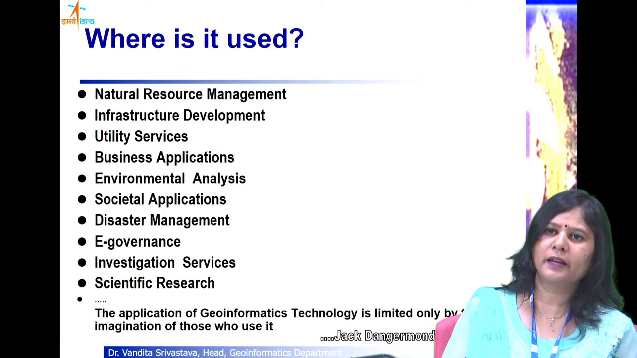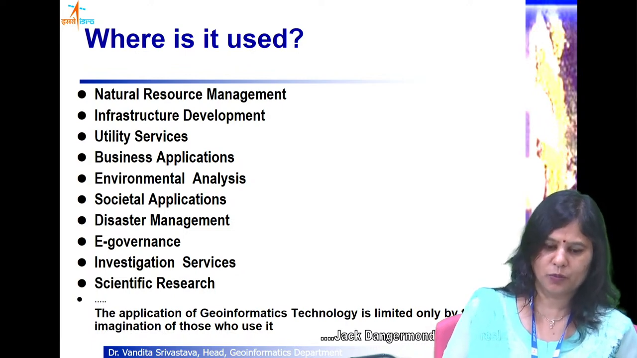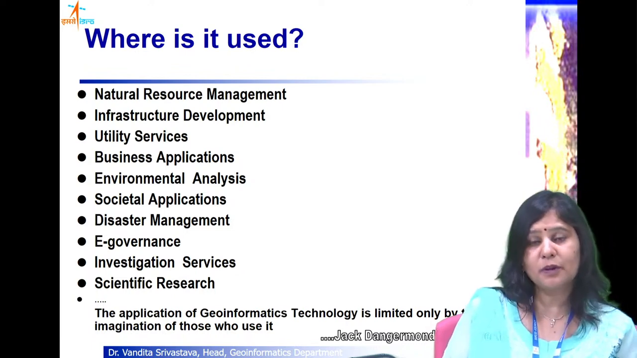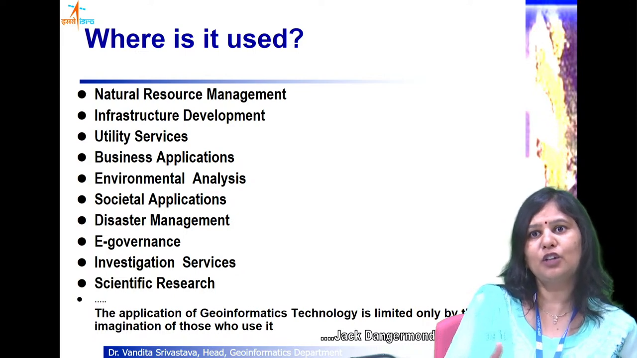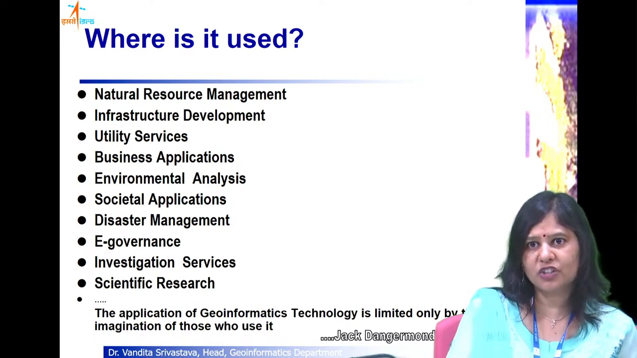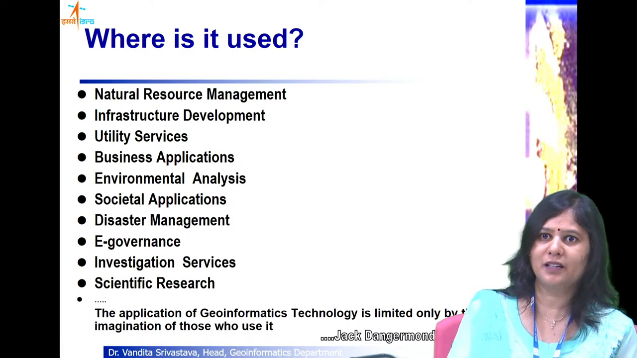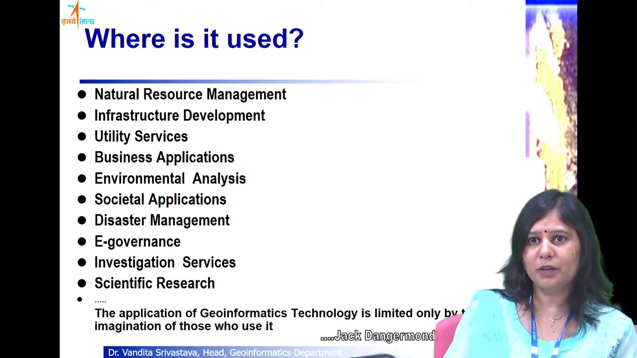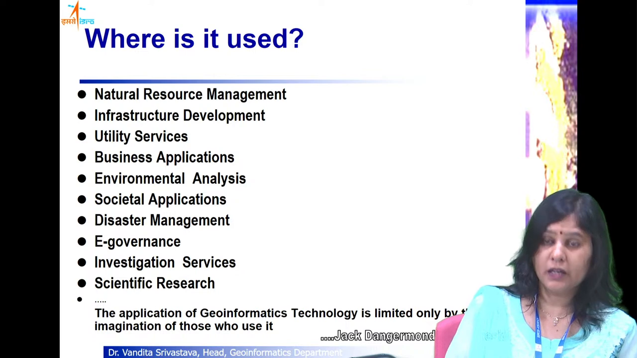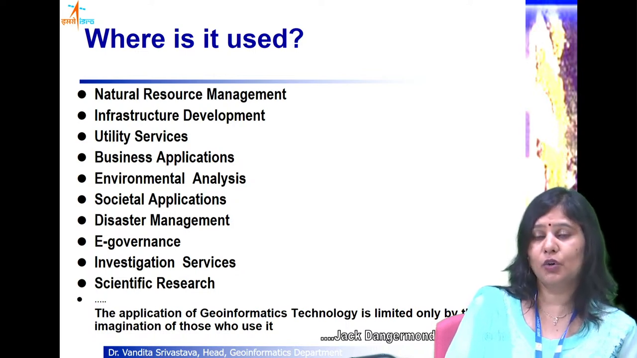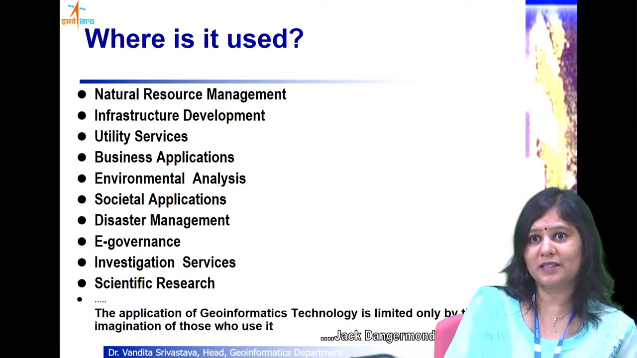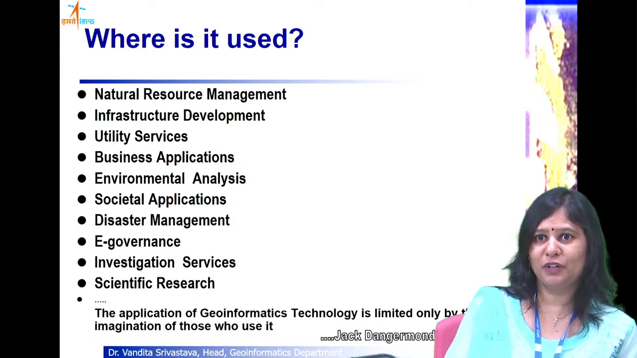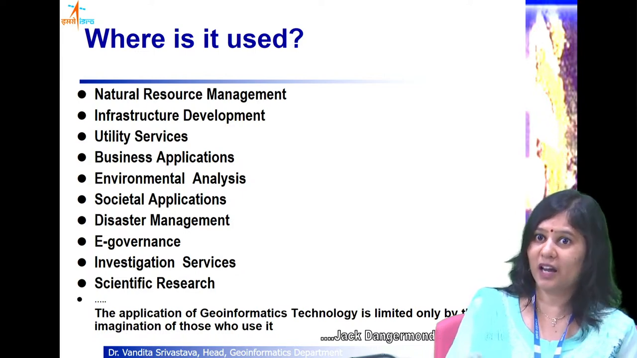So all of this planning can happen in the GIS domain. And then disaster management, of course, because we need to understand the infrastructure loss and how we can rebuild it. All of these domains that I'm talking about are very much relevant geographically, and that is why GIS can be of immense help there. In investigation services, what are the possibilities of a criminal escaping if such a situation occurs? So in crime it is there.